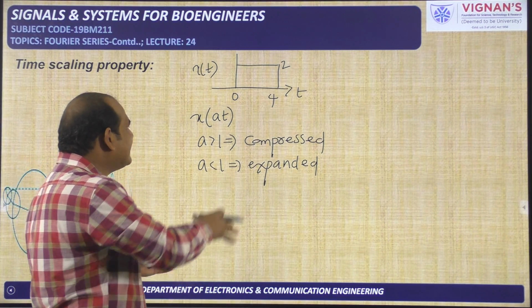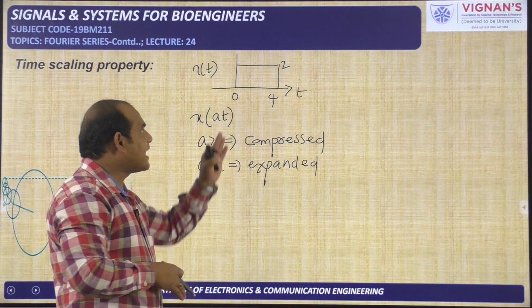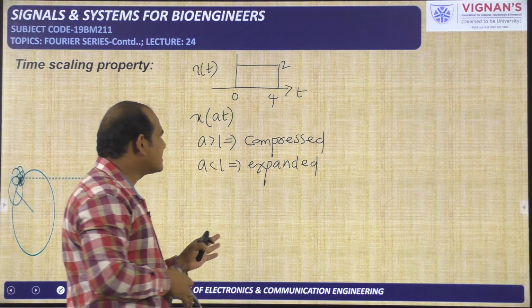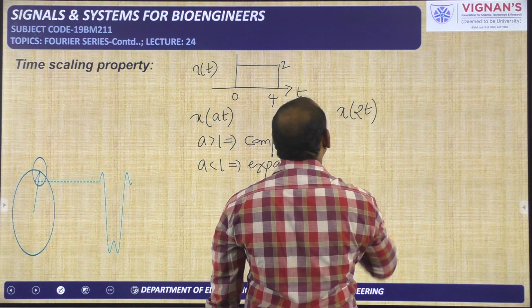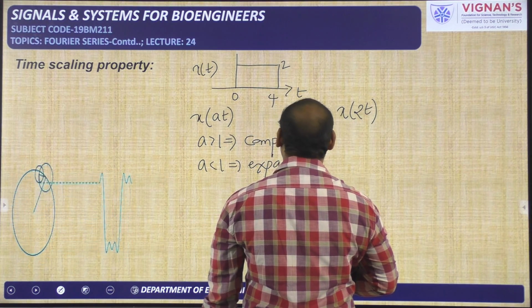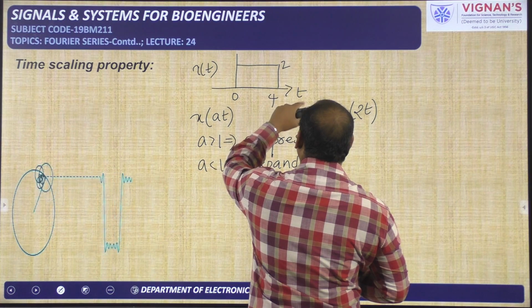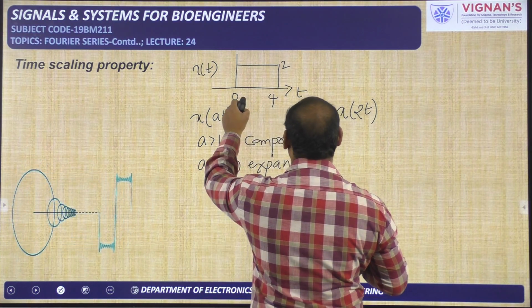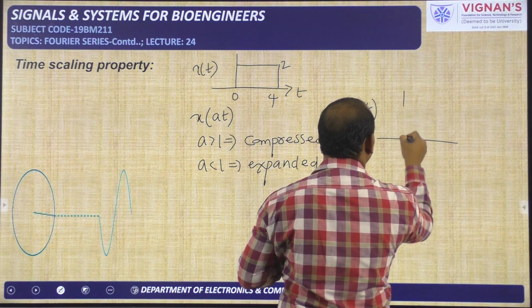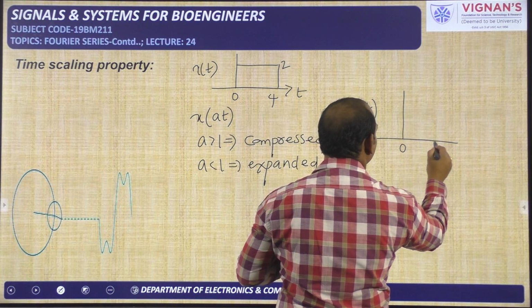But we did the entire thing in the time domain analysis only. For example, I need x of 2t. To get x of 2t, in the shortcut method I have told that the entire time axis has to be divided by the scale factor, that is 2 here. So 0 by 2 is 0 and 4 by 2 is 2.